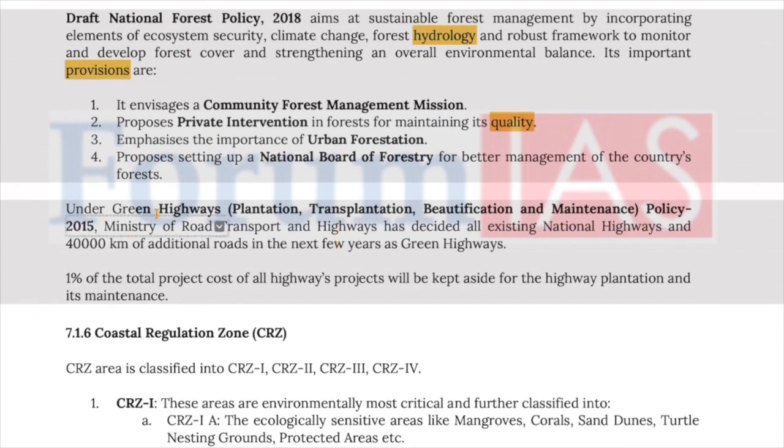Now under Green Highway Projects, that is the Transplantation, Beautification and Maintenance Policy of 2015, the Ministry of Road Transport and Highways has decided that all existing national highways and 40,000 kilometers of additional roads in the next few years will be green highways. Now, 1% of the total cost of all highway projects will be kept aside for highway plantation and its maintenance.